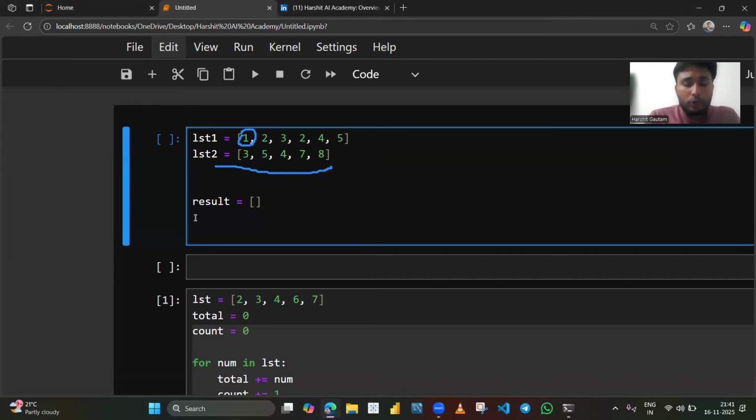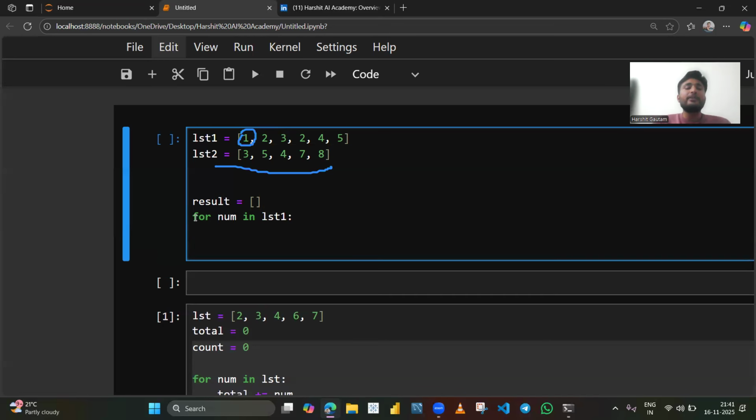I will apply a for loop. I will write for num in lst1. And now I will check using a condition: if num in lst2. What is in? In is a membership operator here.